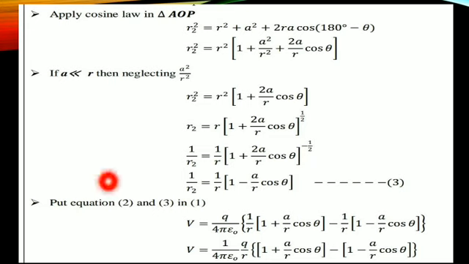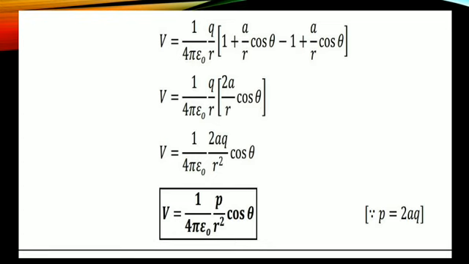The same way we calculate the 1 by R1 value. So put equations 2 and 3 in equation number 1, substituting the 1 by R1 value and 1 by R2 value. Q divided by 4 pi epsilon naught, 1 by R into 1 plus A divided by R cos theta, minus 1 by R into 1 minus A divided by R cos theta. Taking 1 divided by R outside, what is remaining? 1 plus A divided by R cos theta minus bracket 1 minus A by R cos theta.